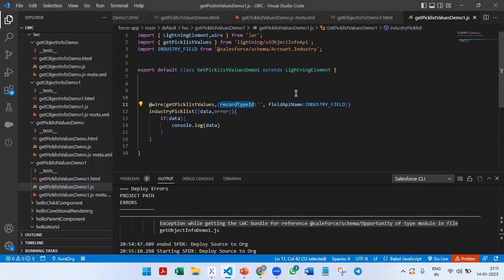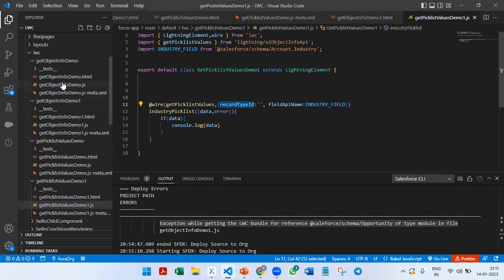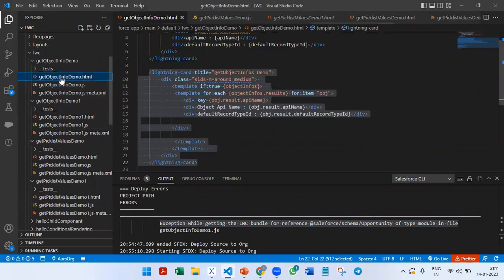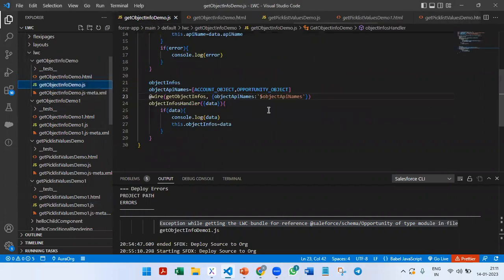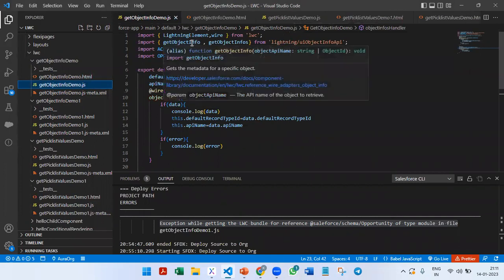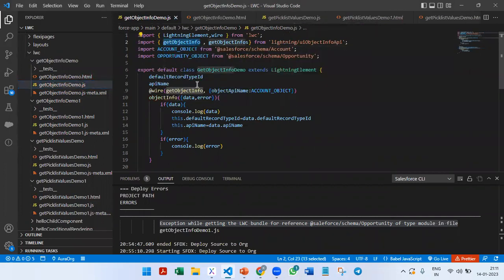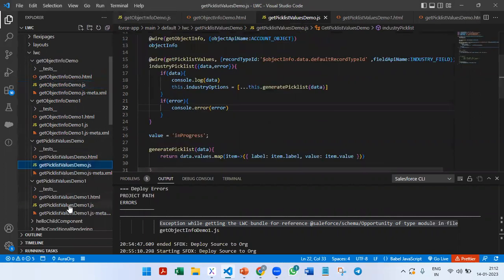Here we need to pass the record type ID dynamically. To achieve this, you already know about getObjectInfo. In that one, we called the getObjectInfo adapter, and we got the account object data, and from that we can easily fetch the default record type ID. So I'm going to do the same here as well.